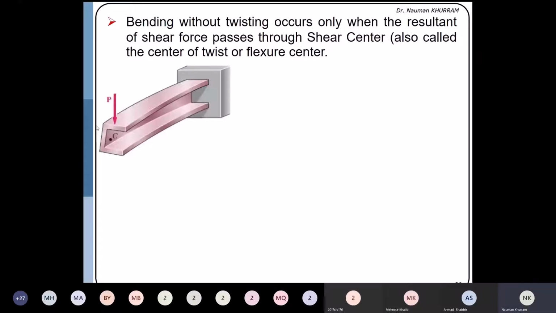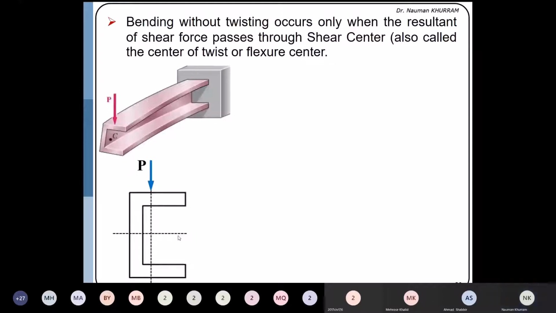Okay, in this diagram you will see that we have the centroidal axis. One centroidal axis, which is horizontal, is the axis of symmetry, but the load is passing through the centroidal axis which is perpendicular to the axis of symmetry. Okay, just draw the direction of the shear flow. Shear flow in the part which is parallel to the applied force will have the opposite direction. Similarly, you can perceive the direction in the flange, which will be QF.